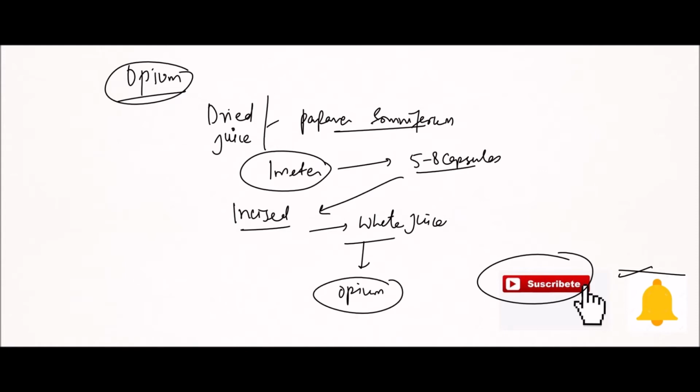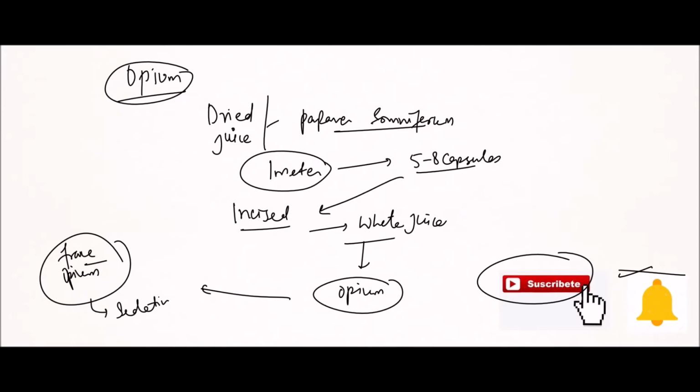Now the ripe and dry poppy capsule contains only a trace of opium, and it is used as a sedative or for its narcotic action. So keep on watching and stay tuned. We will be discussing in detail.